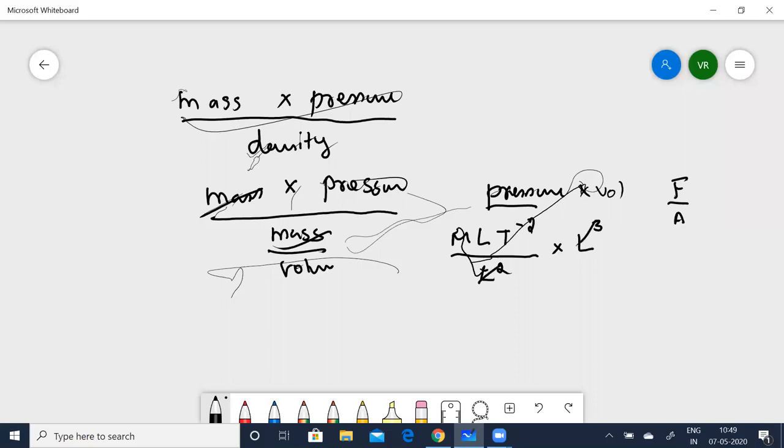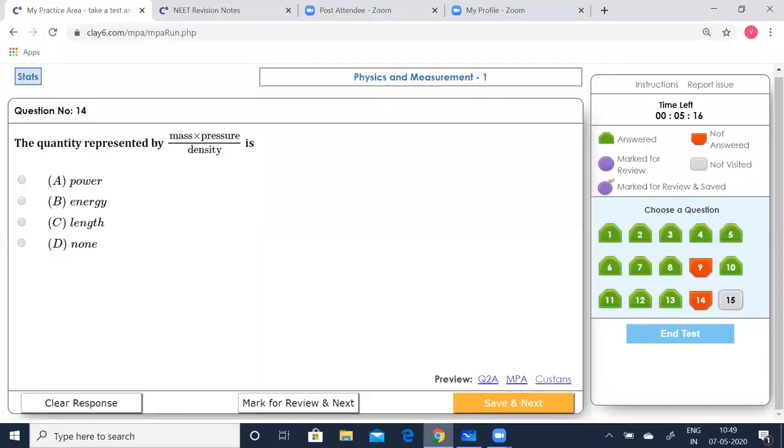Now cancel it off. That gives you ML squared T to the power of minus 2. Now let's see which option is correct. So we can just go with that.